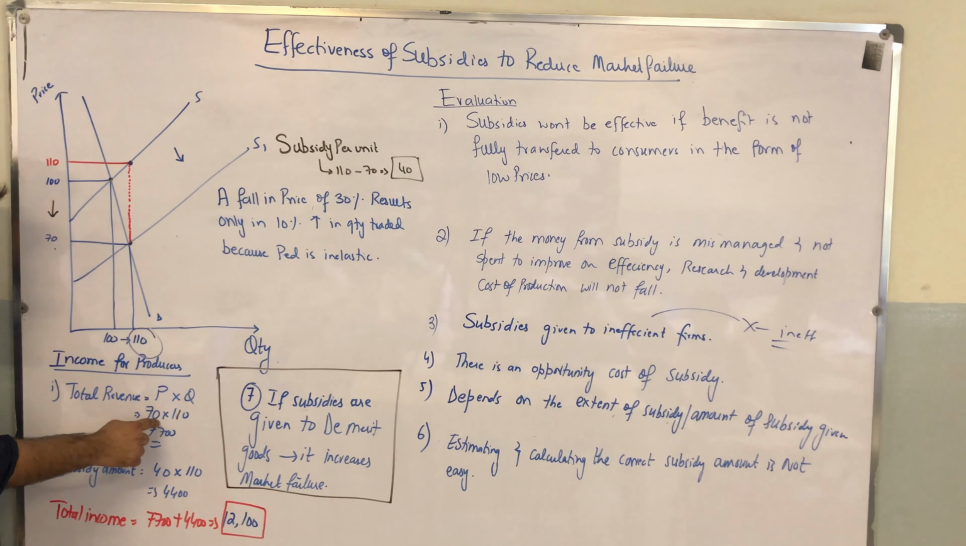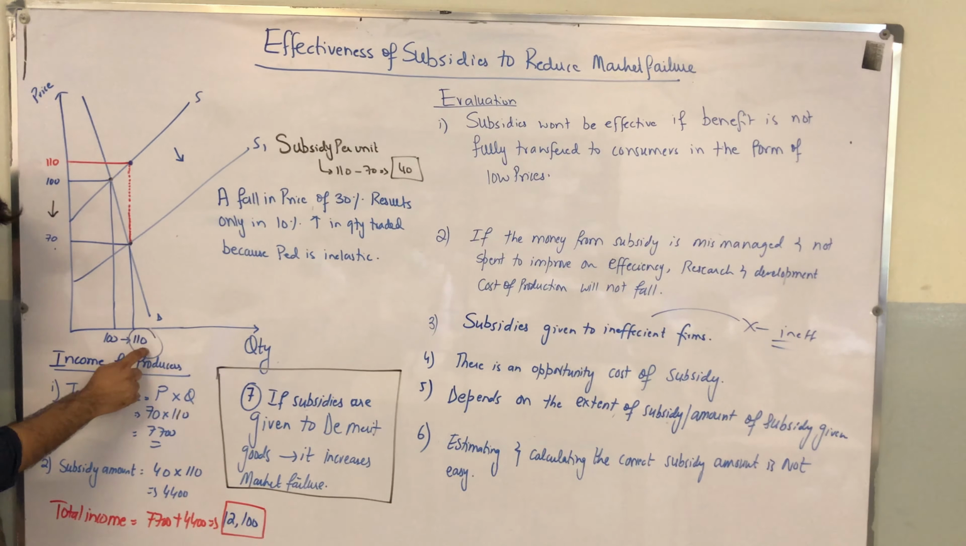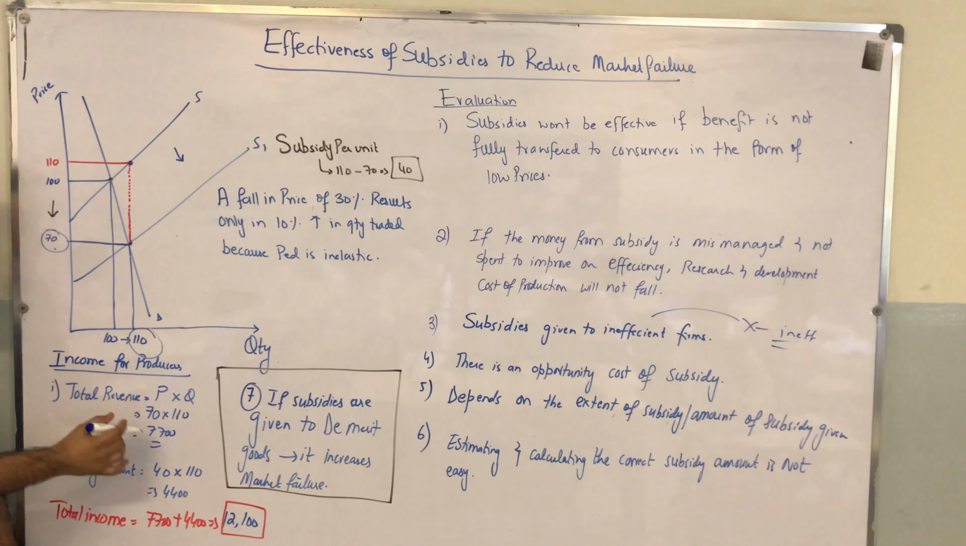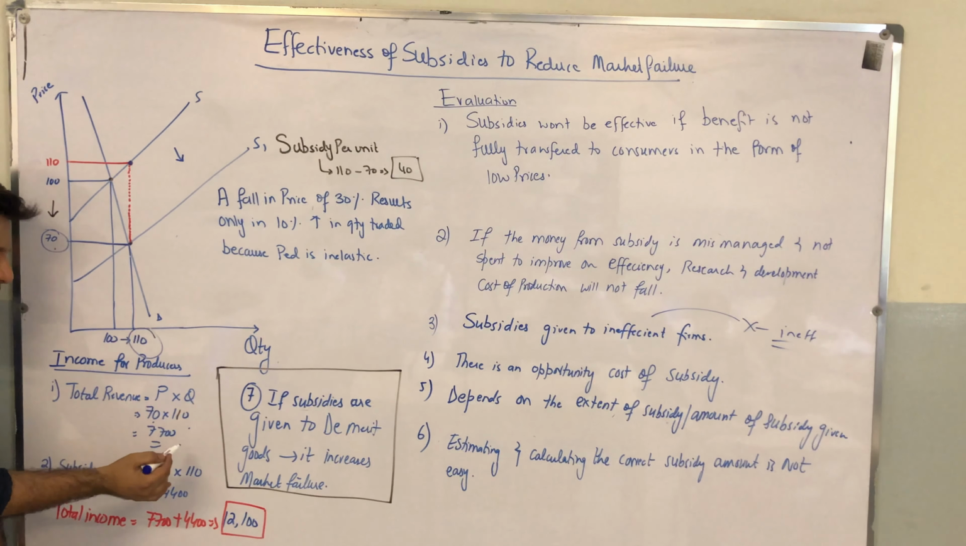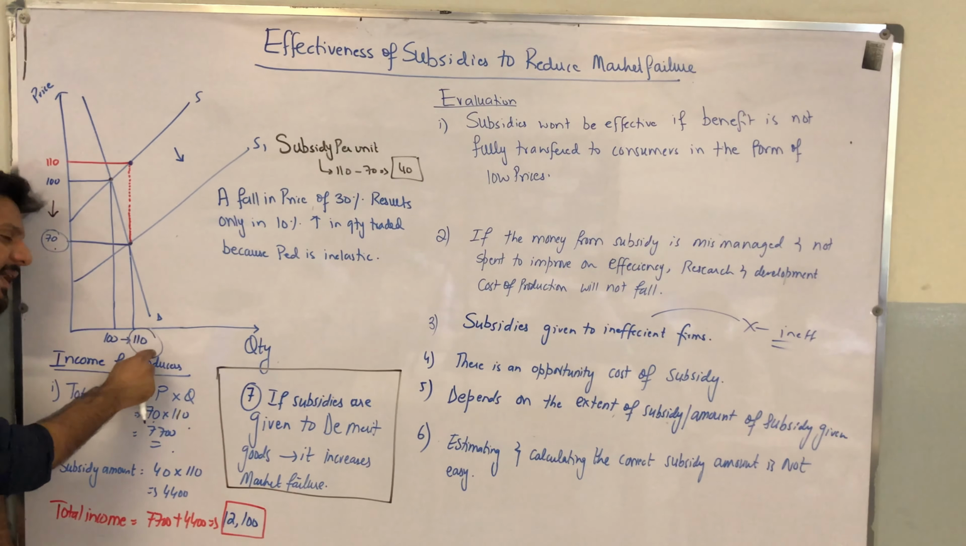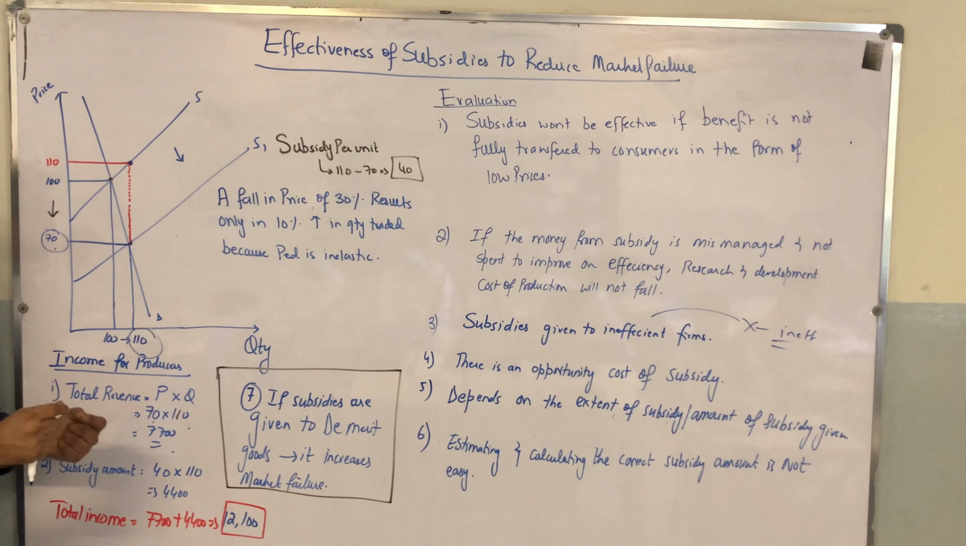Now let's first see what is the total revenue for firms. Since the firm is selling each unit at 70, multiplied by how many units are being sold, 110, right? Since this is the new equilibrium price, this is the new market price, 70 times 110 gives you 7,700. This is the total revenue that the firms will receive by selling 110 units. Is this the only income firms are receiving?